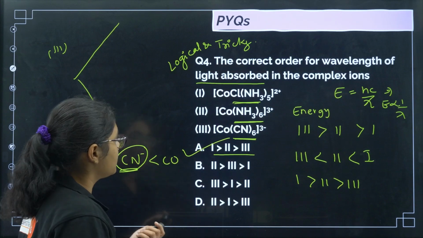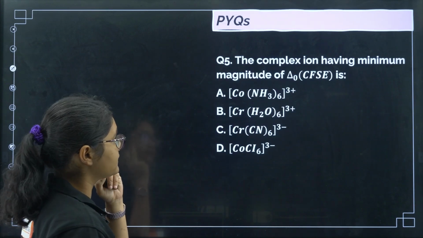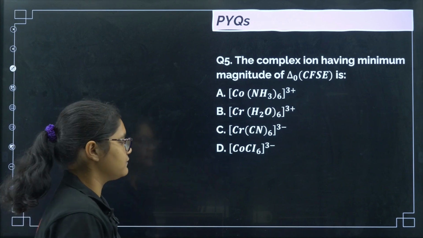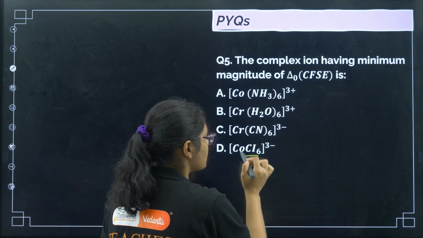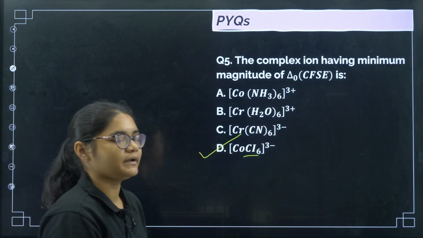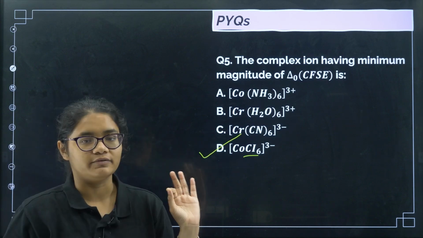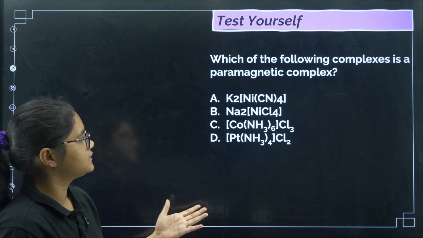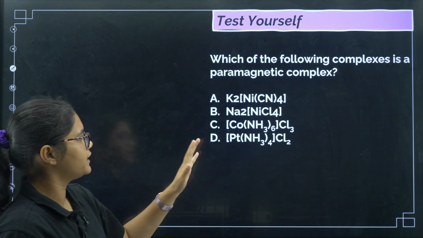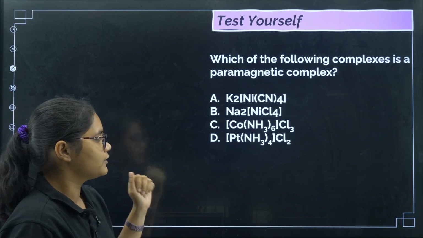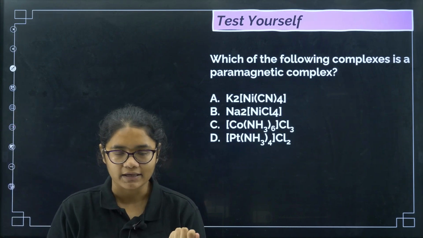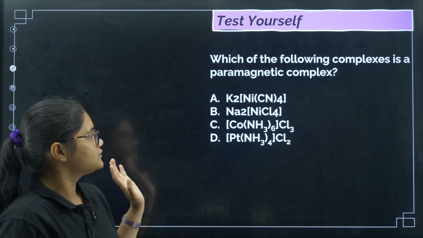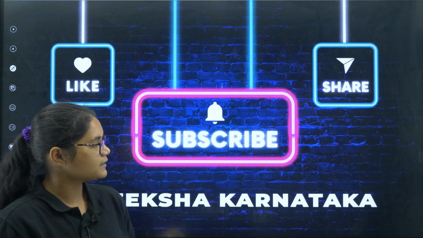Now coming to the last question, the complex having the minimum magnitude. For minimum magnitude we need weak field ligands, and out of these 4, chlorine is a weak field ligand, so here the splitting will be less, delta O value will be minimum. Now this is a question for you to practice: which of the following complexes is paramagnetic. You have to draw their valence bond diagrams and check whether they have unpaired electrons or not. This is a homework question that you have to practice.